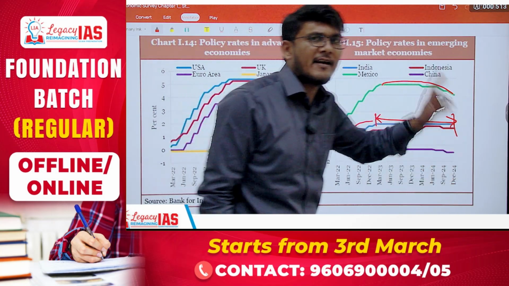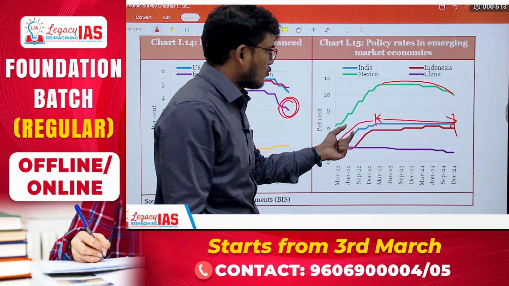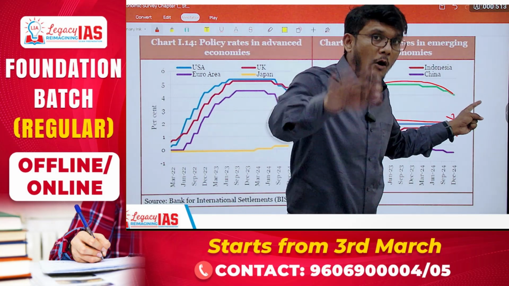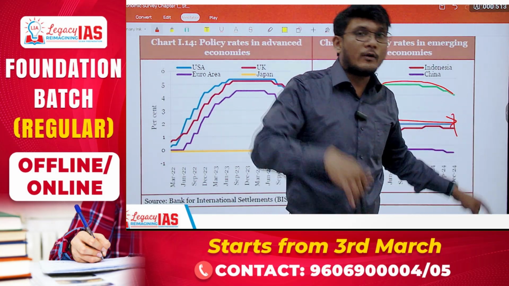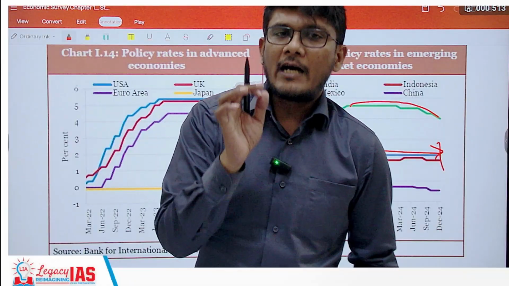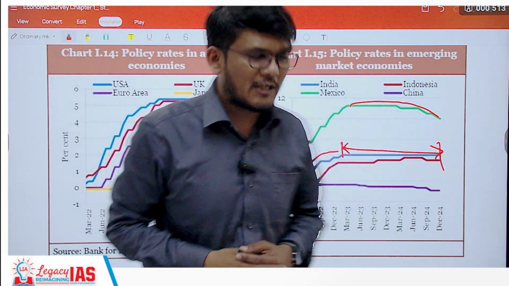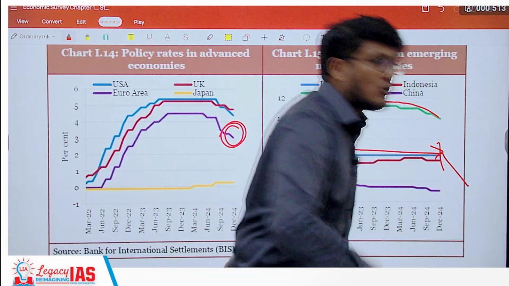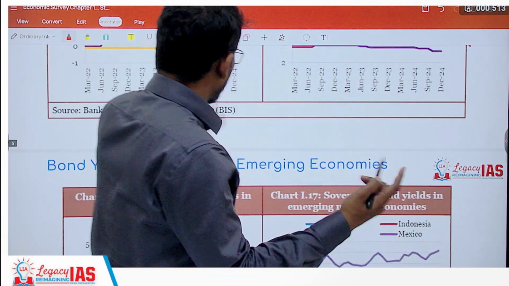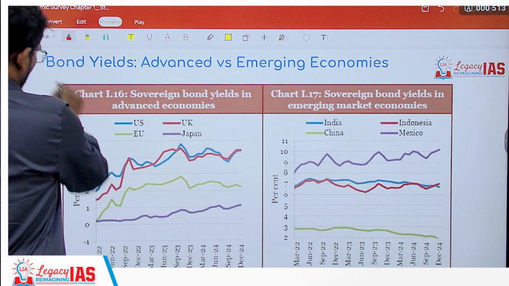Over 1.5 years, it has not changed. Now it remains to be seen whether it goes up to counter inflation or it goes down to increase growth. As it looks from the budget and the economic survey and the finance minister's speech, probably it is going to go down to boost the economic growth. Let's wait and watch.